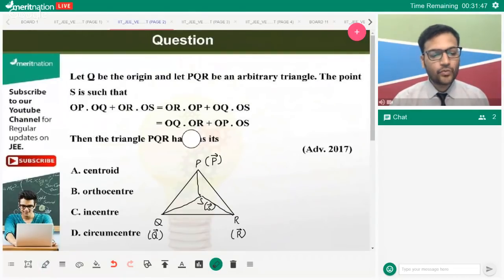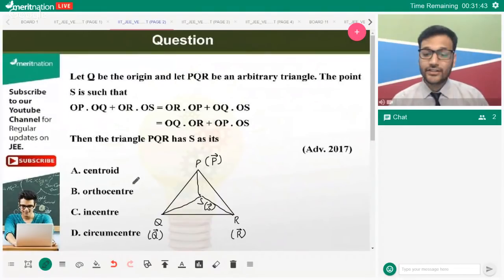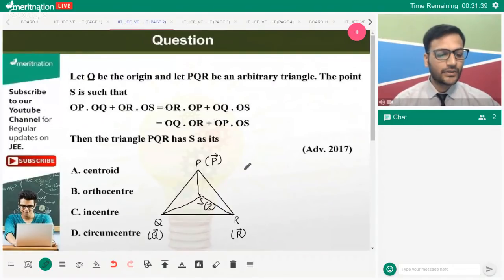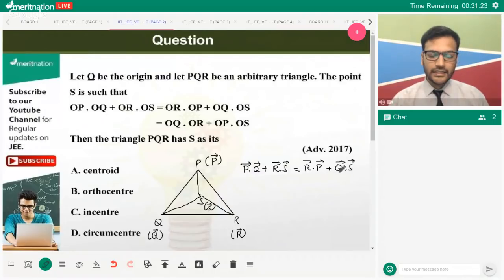The question is asking what this point S basically is. Is it the centroid, orthocenter, incenter, or circumcenter? So let's see what is being given to us. The given bit is vector P dot vector Q plus vector R dot vector S is equal to R dot P plus Q dot S. Okay. So if I bring everything to the left-hand side,